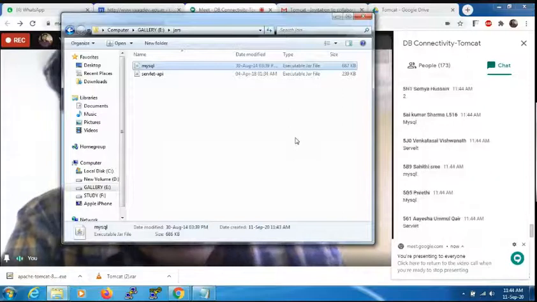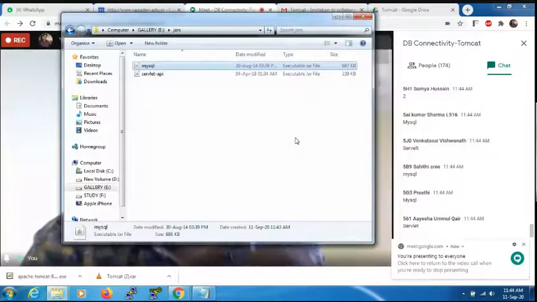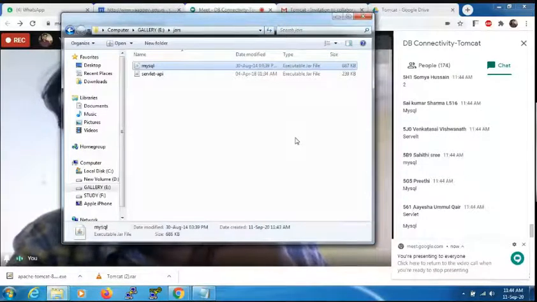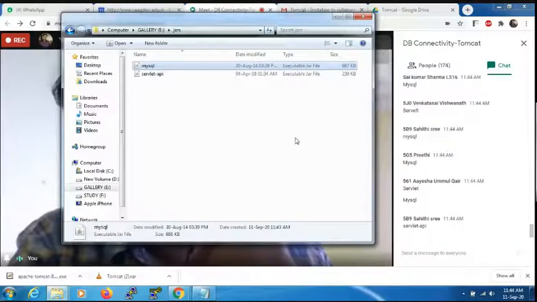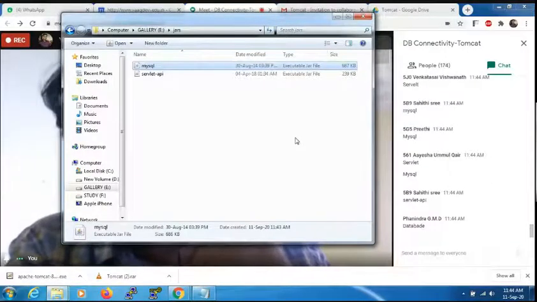Servlet-api.jar file, the servlet jar file. And another one is MySQL. Servlet is used to deal with the Tomcat server for developing web applications. MySQL is used to deal with the MySQL database. The mysql.jar file is used to deal with the database.